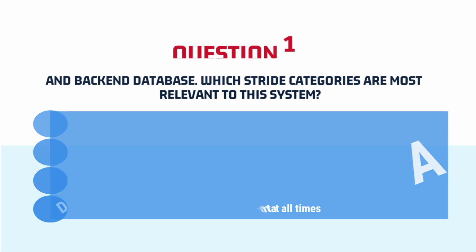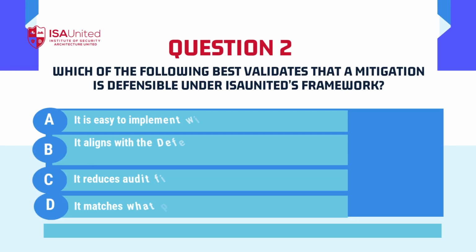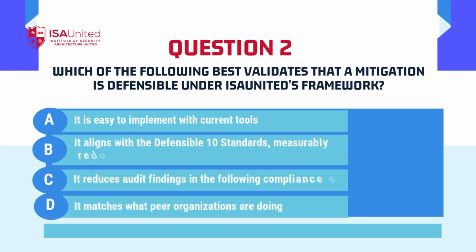Question 2. Validation and defensibility check. Which of the following best validates that a mitigation is defensible under ISAUnited's framework? A. It is easy to implement with current tools. B. It aligns with the Defensible 10 standards, measurably reduces risk, and improves resilience.